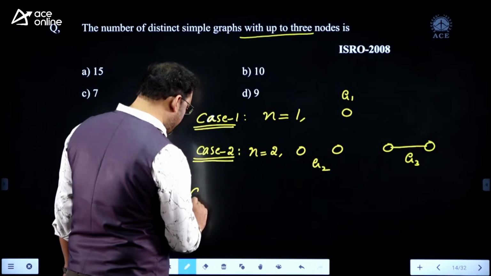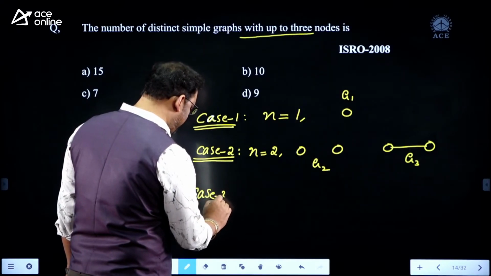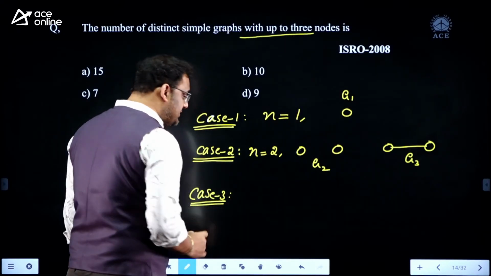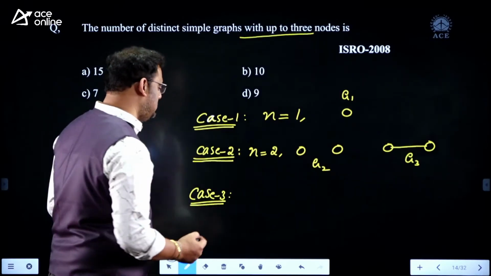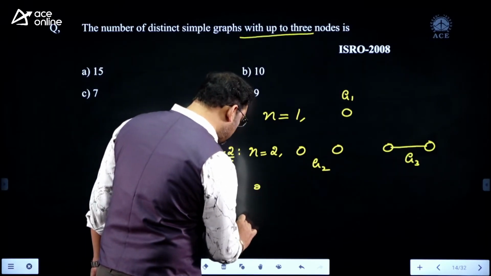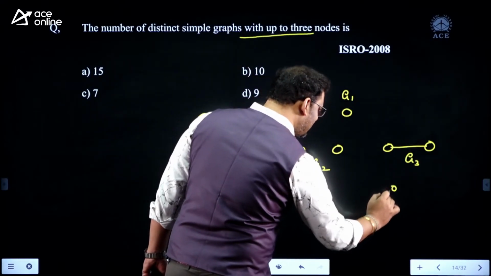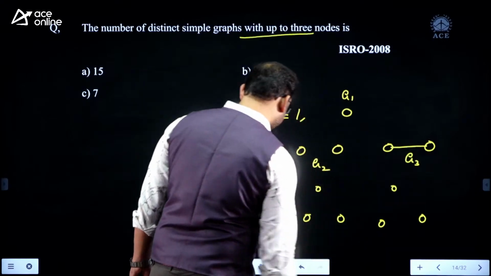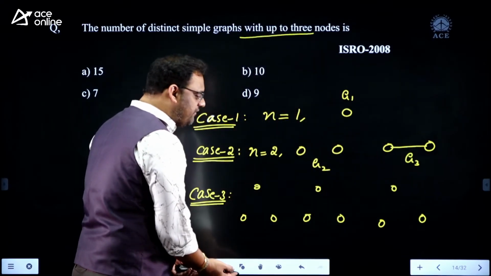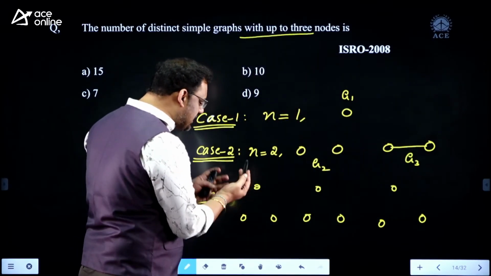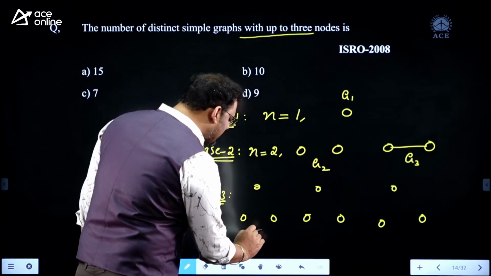Next, case 3. Sir, we have 3 nodes with us, right? 1, 2, 3. Let me take the nodes like this. You can prepare a graph without any edges. The size is 0. You can take one null graph like this.